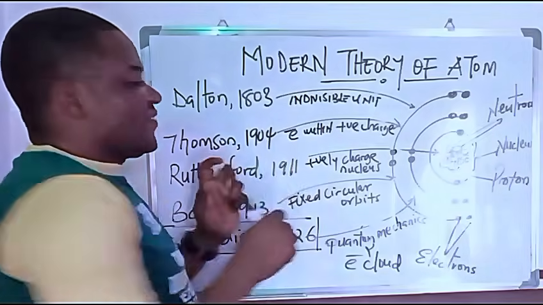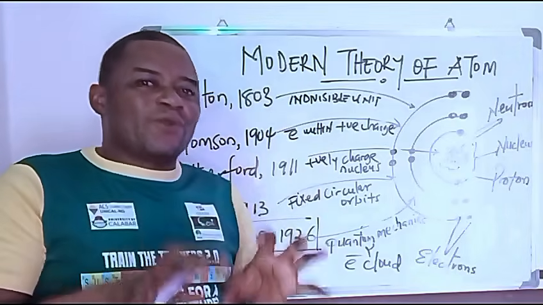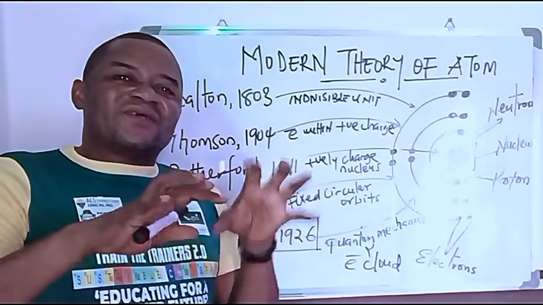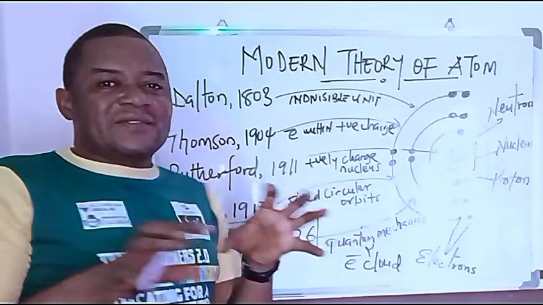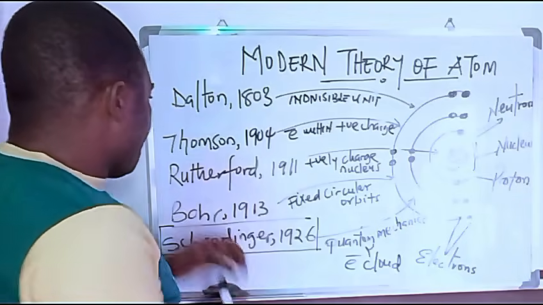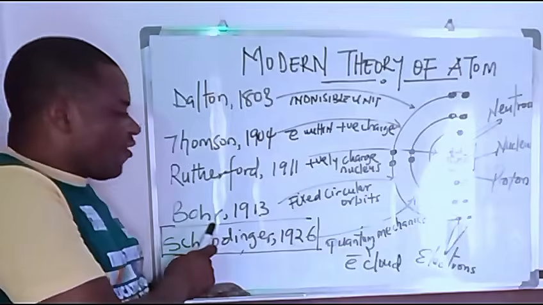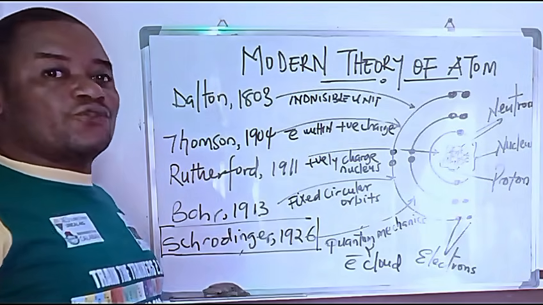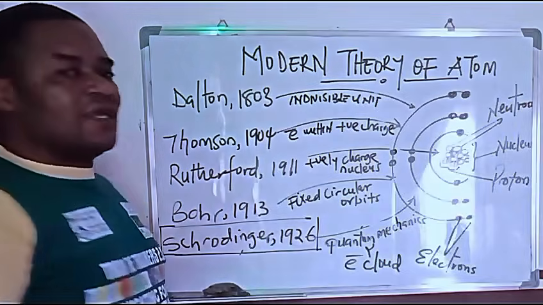Why this one? Because of the electrons he found, it was believed that his theory was narrowed toward the plum pudding. Now this one, because he believed in indivisibility, his theory was also narrowed to what we know as the billiard ball atomic model. Now you must understand all this. Now the work of Rutherford took us to the work of Niels Bohr. Niels Bohr is another very powerful physicist, in 1913, who also attempted to look at the atom differently from the way these other people looked at it.